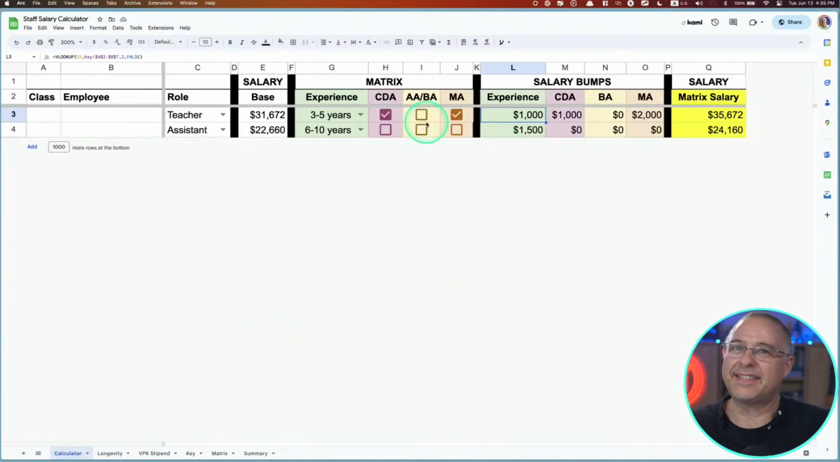This is kind of basic, right? But I would not have known how to do VLOOKUP. And this, when I'm hiring someone, I don't have to guess anymore. I just put their information in, bada bing, bada boom, it gives me the salary.